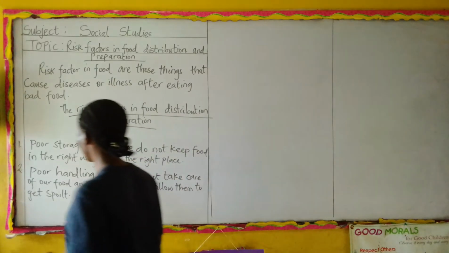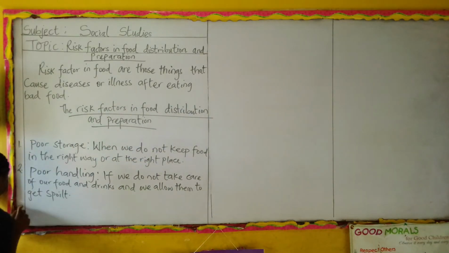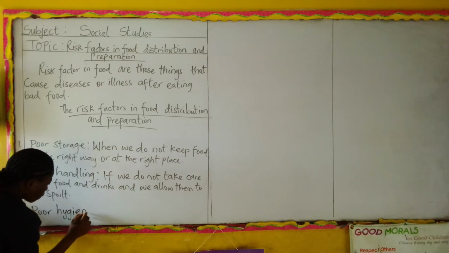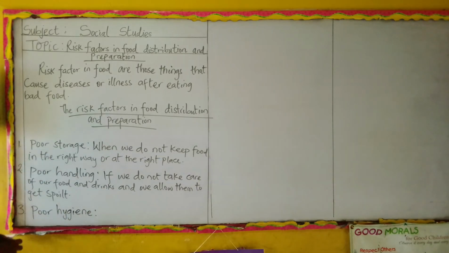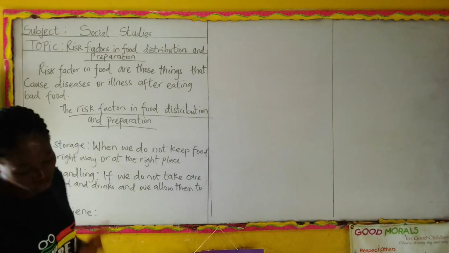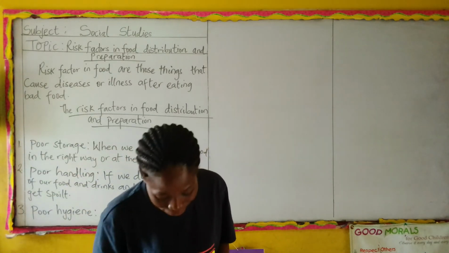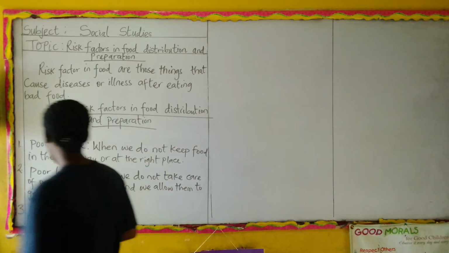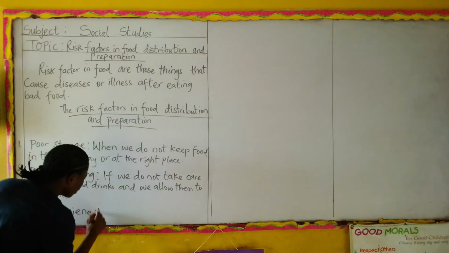Okay, the next one will be number 3, poor hygiene. Poor hygiene. Chimiri, I hope you're paying attention. Progress, I hope you're here. Okay. When people allow food to be put in dirty plates or eat food in dirty places, that is poor hygiene. Okay.